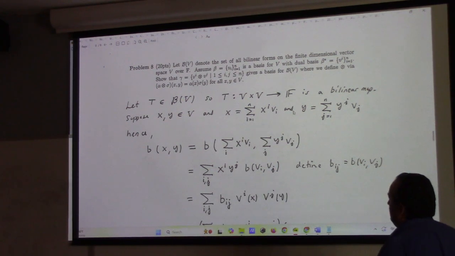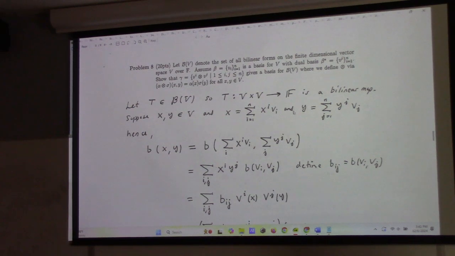So in the homework, I had you do something similar to this, but instead of B(V), I had B(V) dual, right? For B(V) dual, you build it with the tensor product of v lower i, v lower j. But anyway, just to get to the point, you take a bilinear form, let it act on a pair of vectors with respect to the basis, pull your components out, you've got some numbers here, the coefficients of B, if you will.